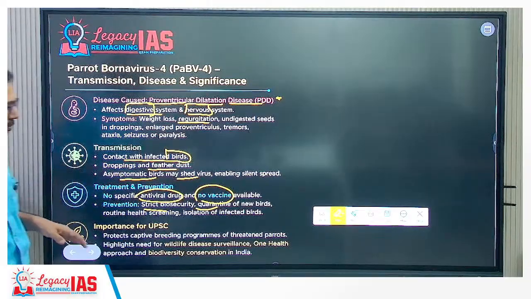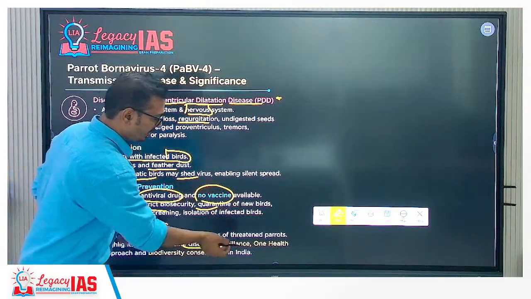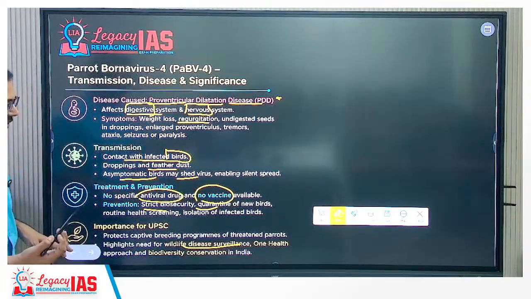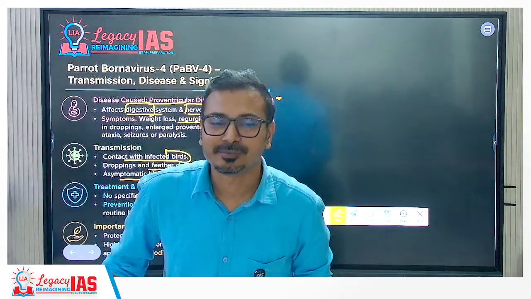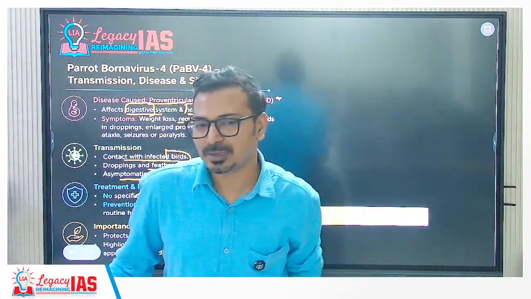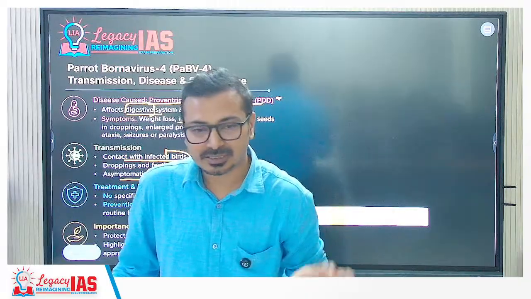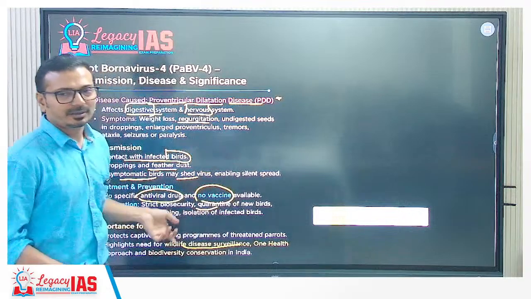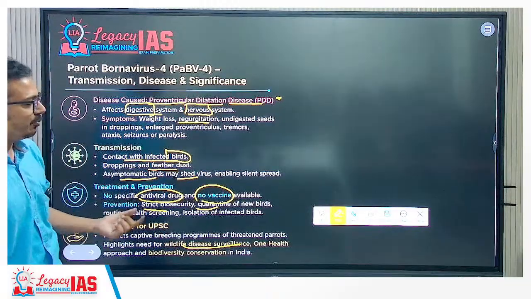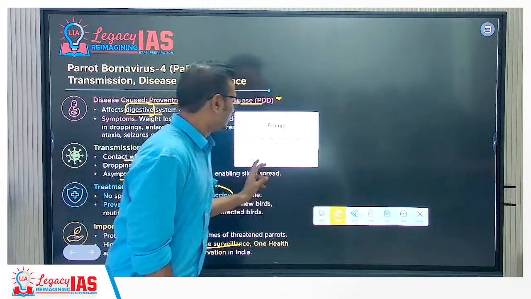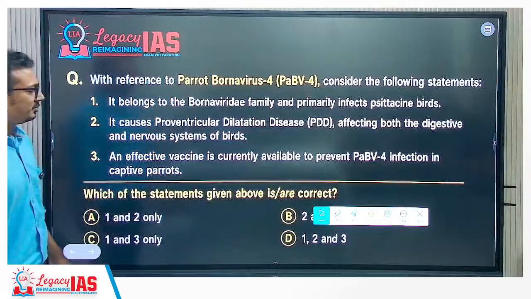So it is important in terms of wildlife disease surveillance, One Health approach, and biodiversity conservation in India. If these birds accidentally enter the wild, they will spread the virus to wild animals, Indian native parrot species. That will result in extinction of species, lowering the biodiversity of India. That's why it is significant. Biosecurity, wildlife disease surveillance, One Health approach: in this manner we should understand. Then what should be the answer to this question?